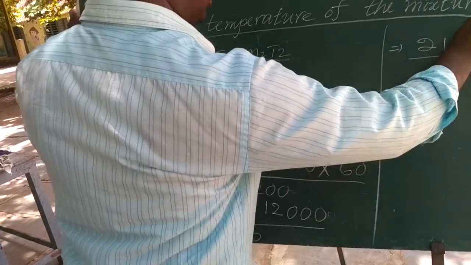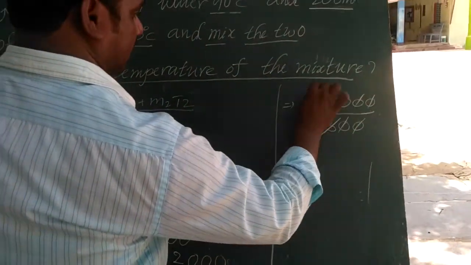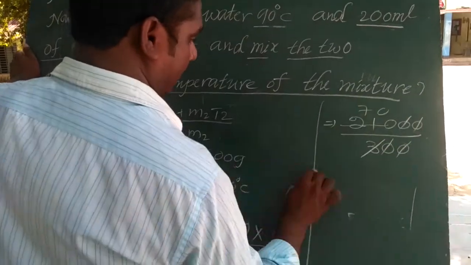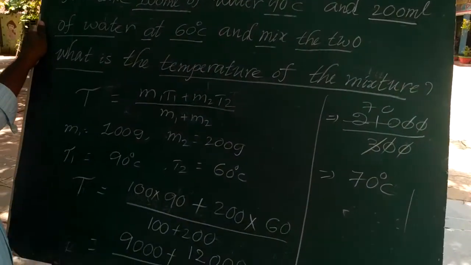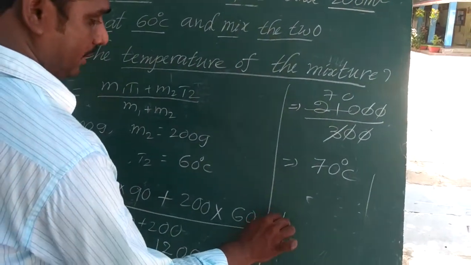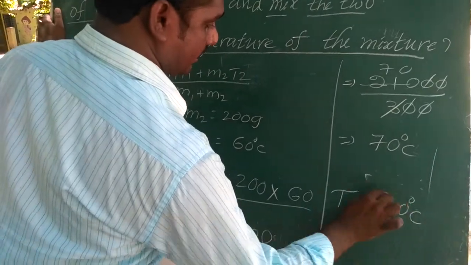Here the zeros cancel, the 3 table is cancelled, 7 times 10 is 70. Therefore, the temperature of the mixture T is equal to 70 degrees Celsius.